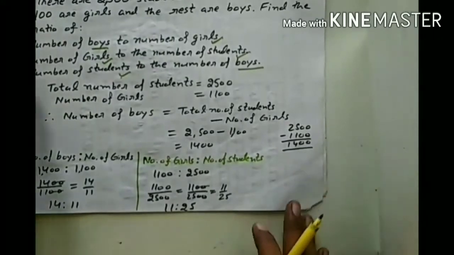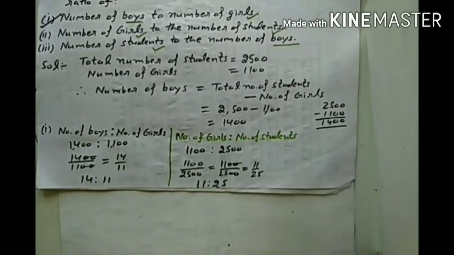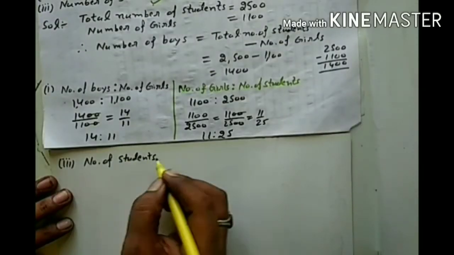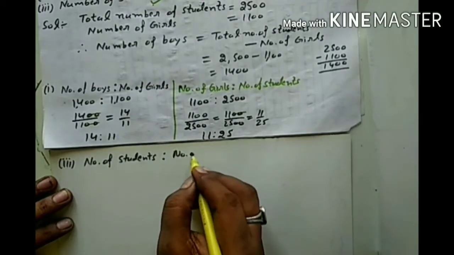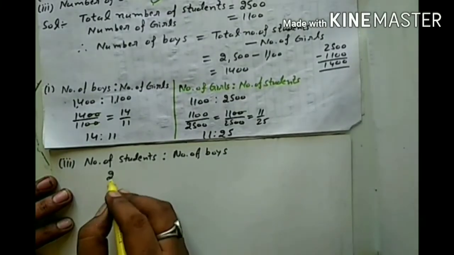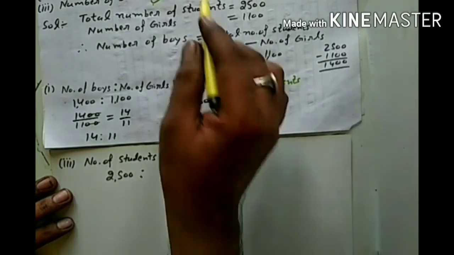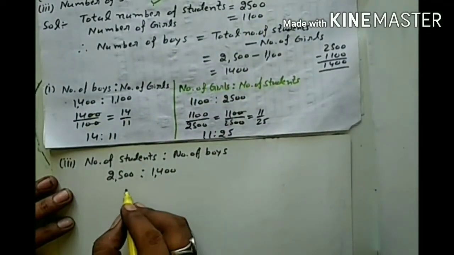Now, the third part is the number of students to the number of boys. What is the number of students? That is 2500, and the number of boys is 1400.